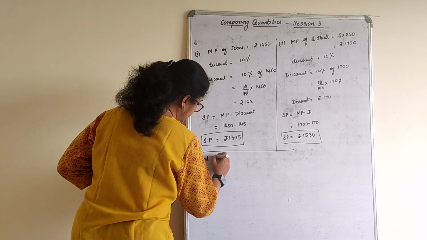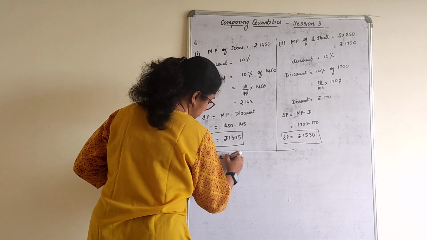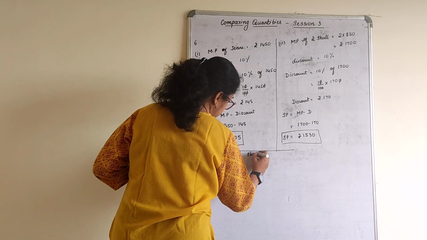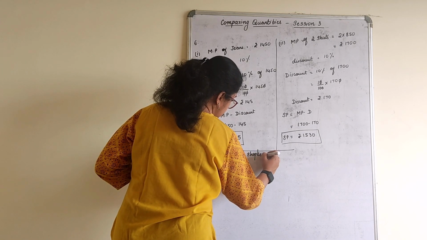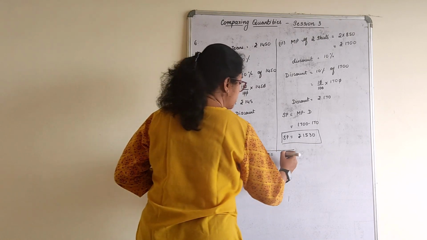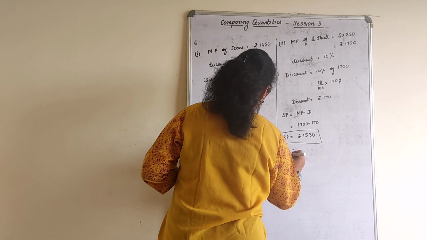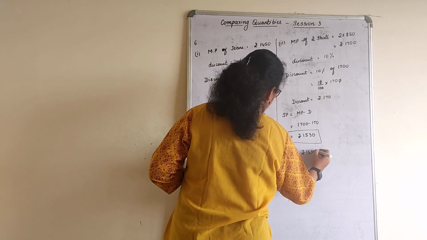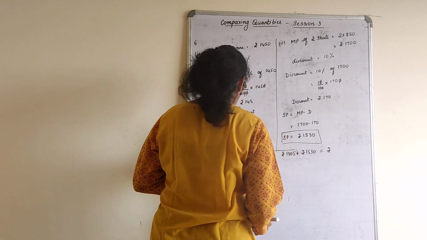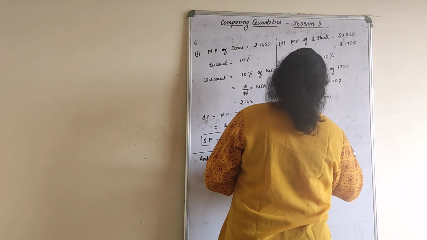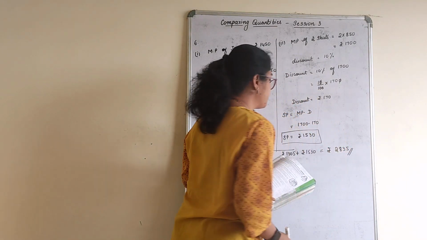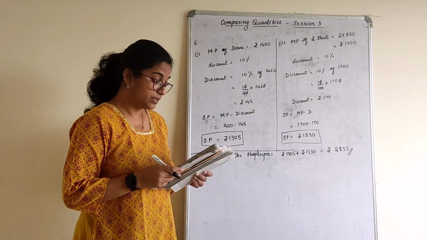Amount paid to the shopkeeper is rupees 1305 plus rupees 1530. So in total he is paying 2835. Okay. Next one.